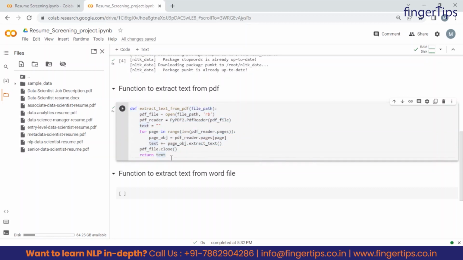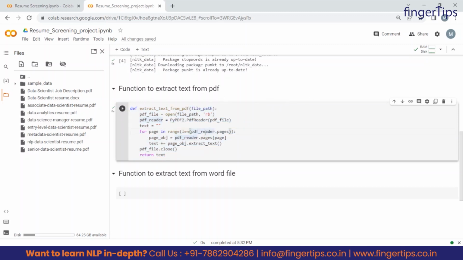And like this only we will create all the functions for each particular task we are going to do, and at last we will create a main function in which we will be calling all these functions, right? So as of now we are just creating the functions. Remember, we are just creating the functions, we are not calling them. So okay, fine, this is the function we have created to extract text from PDF.